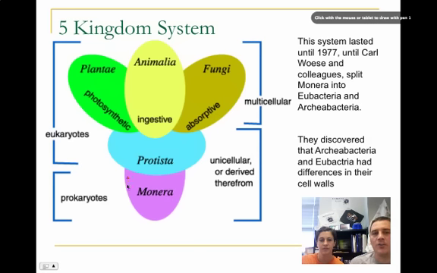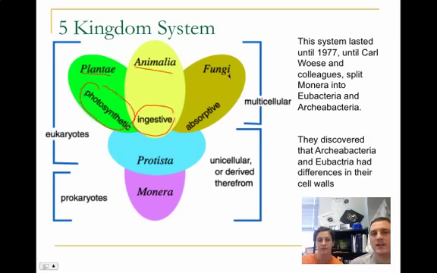So Monera was all the prokaryotes, and he said that Protista fell in between plants and animals, so he put them right there in the middle. And then they went back and they said all plants are photosynthetic. They said all animals ingest their food, which means eat it, and fungi, they don't necessarily eat their food. They're still heterotrophic, but they get their food by an absorptive means.